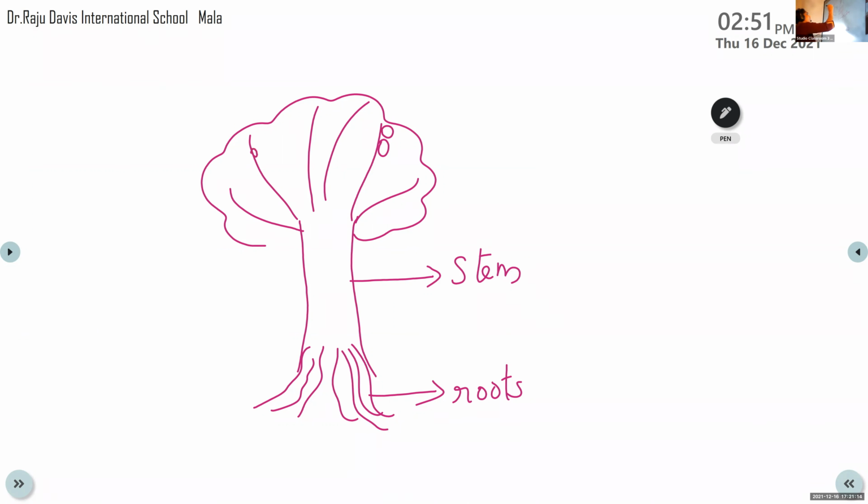So who carries all these branches, leaves, fruits and flowers? Stem. So this is the main duty of the stem: to carry leaves, branches, fruits and the flowers.